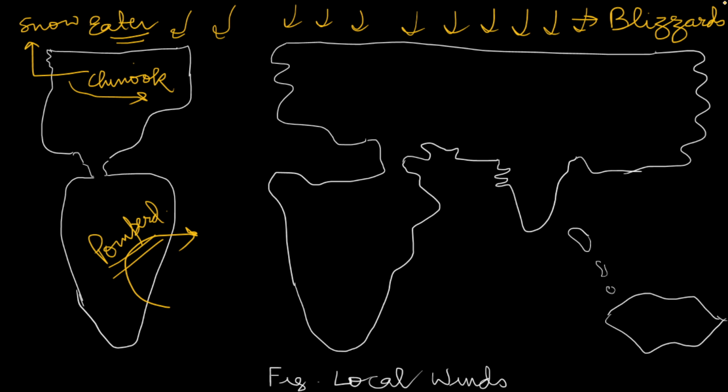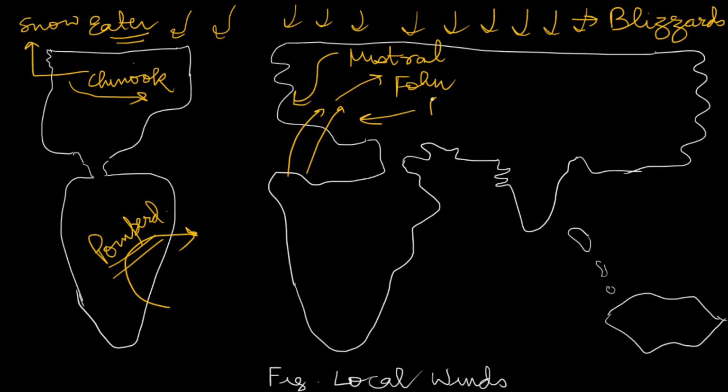Then you will find a wind here, that is Mistral. Then a wind you will see blowing from here, this wind is Foehn. Then one wind coming from this side, this wind is Bora. Then again one wind coming from this side, this is Sirocco.